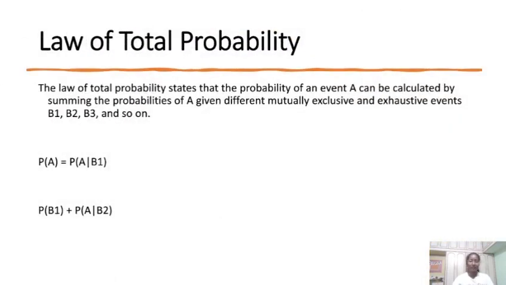Law of total probability. The law of total probability states that the probability of an event A can be calculated by summing the probabilities of A given different mutually exclusive and exhaustive events B1, B2, B3 and so on.